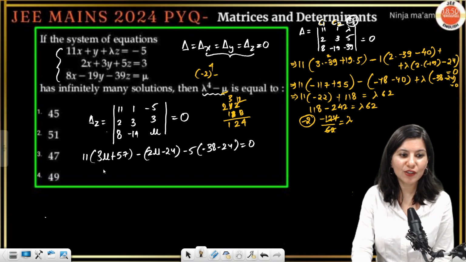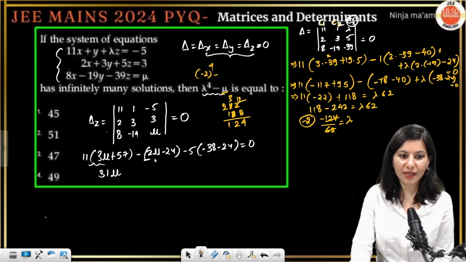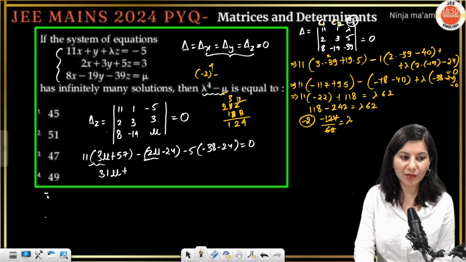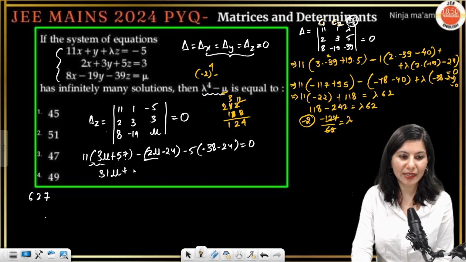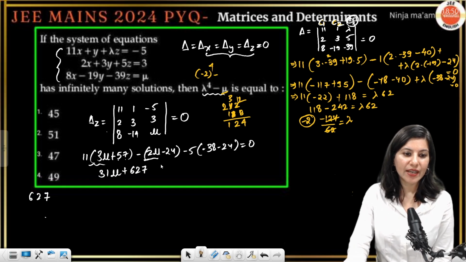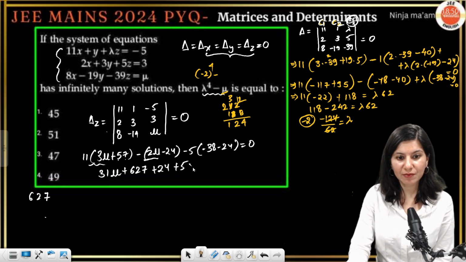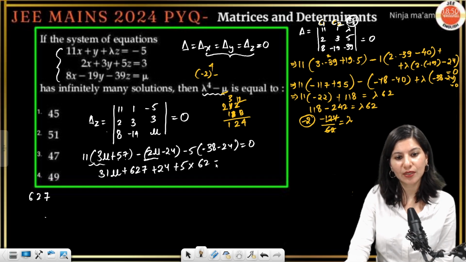So 33 minus 2 is 31 mu, correct. Then we are having 57 into 11. You know how to calculate anything multiplied by 11. So 7. Then 5 plus 7 is 12, 1 carry, then 5 plus 1 is 6, 627, correct? Then we are having plus 24, then plus 5 multiply, this is going to be 62 equals to 0.